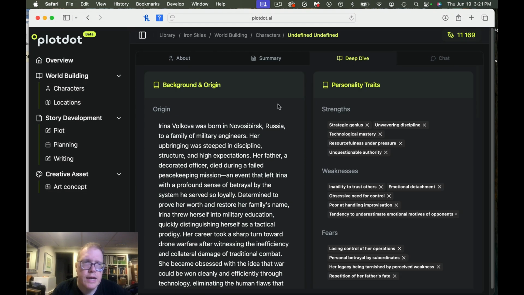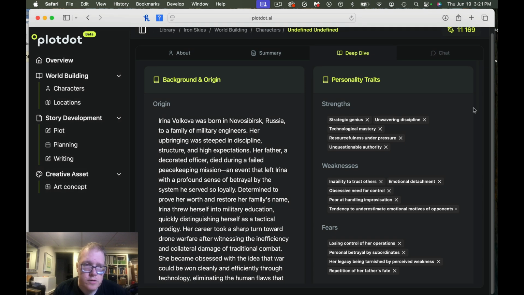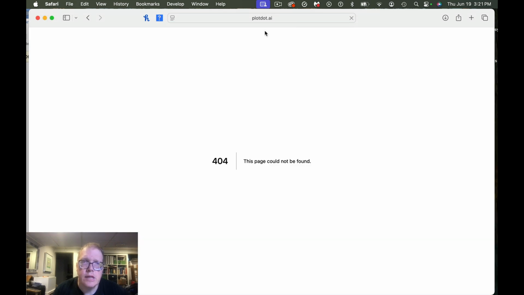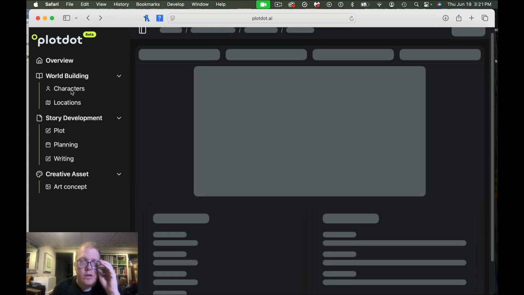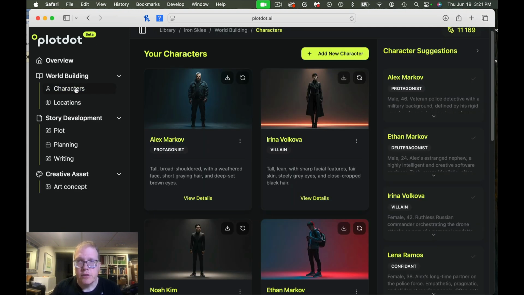We can do a deep dive. They have strengths for her, weaknesses, fears, all that sort of type of stuff, and I don't see anything down there. Chat. What does chat mean, I wonder? Well, unfortunately, I can't dive into chat. So let's go back to characters. Oops. Well, interesting. I just clicked on that last piece, and you get this. It doesn't look like you can just click back. You have to use this function here, I'm assuming, because characters, and that gets us back to the main menu there. So perfect.